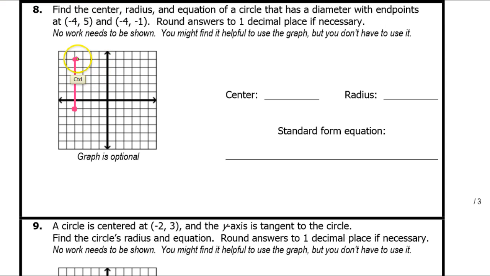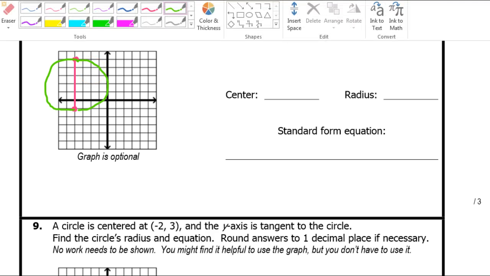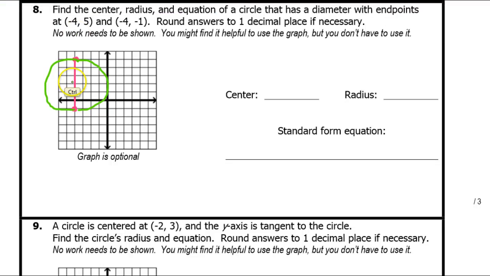So here's a rough sketch. If this is the diameter of a circle, that means I'm dealing with a circle that's doing something vaguely like this. Okay, because the diameter cuts right across the circle. Now, the diameter goes through the center of the circle, so I really need to know what the center of the circle is. So that's going to be just the midpoint of this segment.